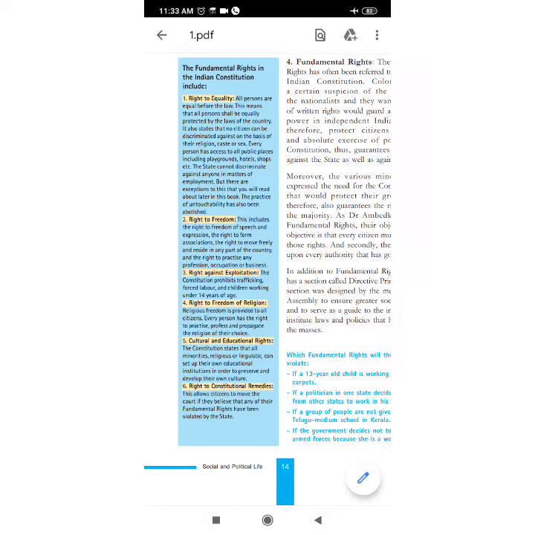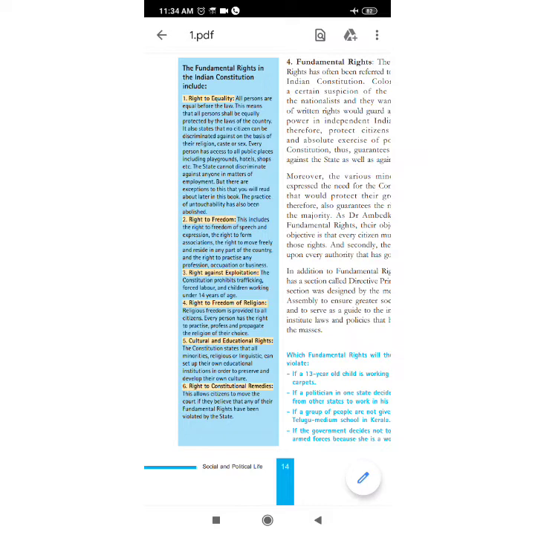And finally, you have the right to constitutional remedies, which says a person can reach the court in case he is not satisfied, or he feels that some of his rights are violated. So remedies for the enforcement of rights conferred by this part, power of the Parliament to modify the rights conferred, and legislation to give effect to the provisions of this part. So all these come under the right to constitutional remedies.